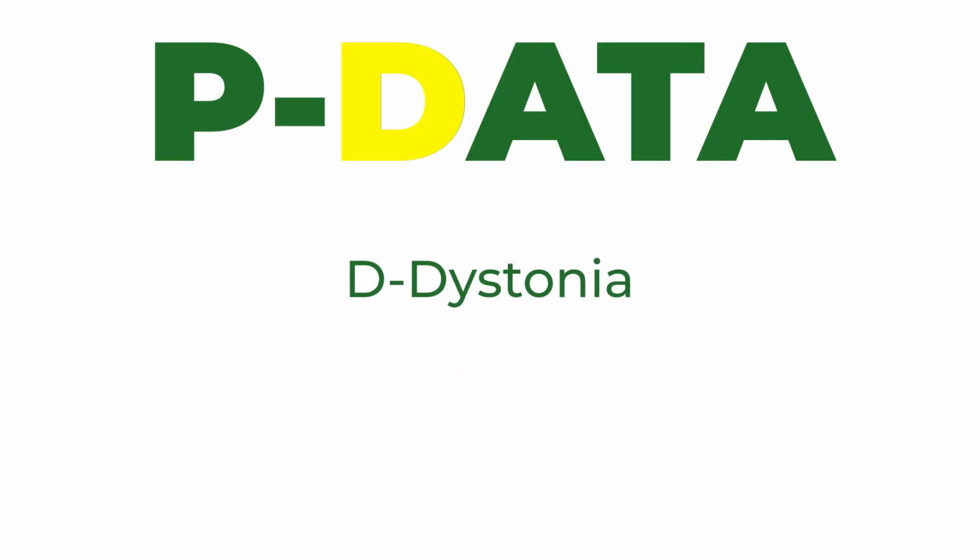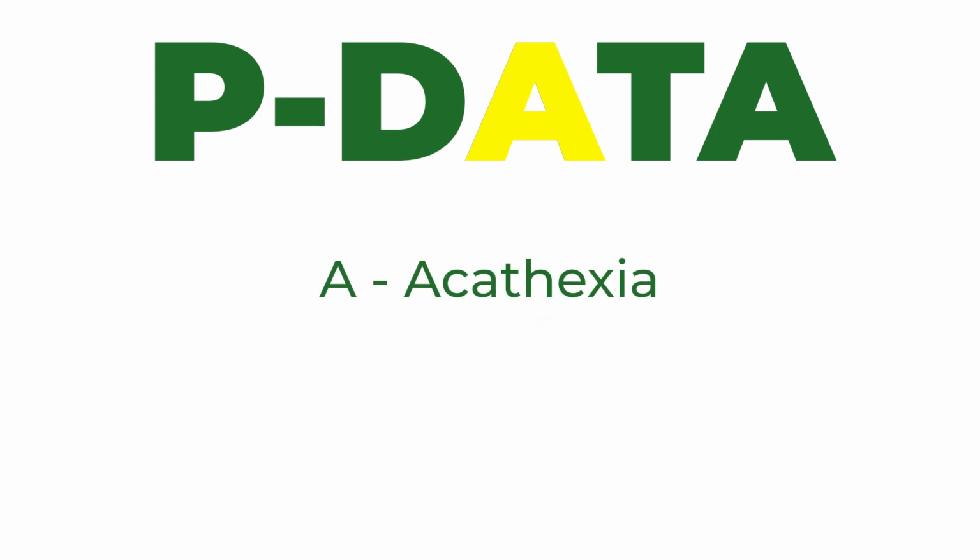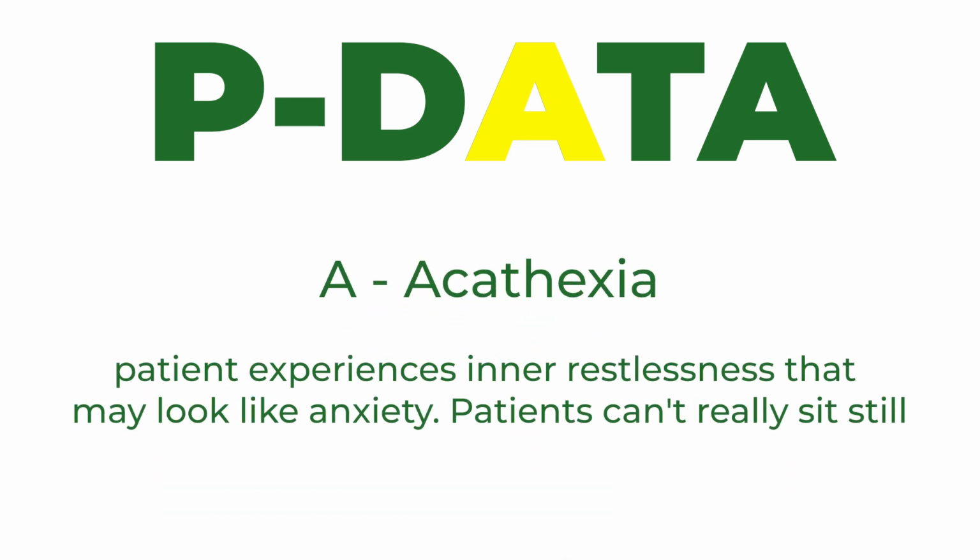The next one is the D, dystonia. The patient will have a sudden, cramp-like muscle movement affecting the major muscles of the body, especially the head, the neck, and the back. We also talk about the A, which is akathisia. The patient will complain of inner restlessness. It actually looks like anxiety to some patients. They will say they are very anxious, but they are not actually anxious. They are having uncontrollable restlessness, and they cannot sit in one place.